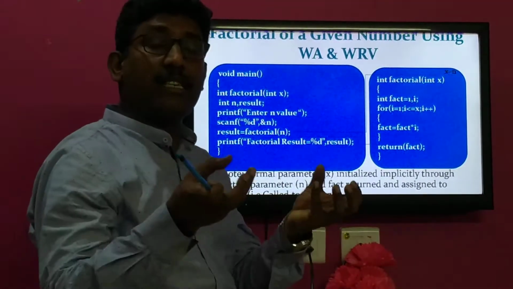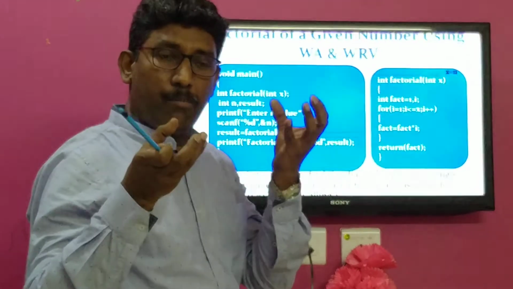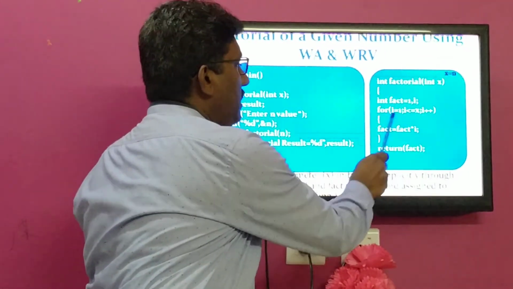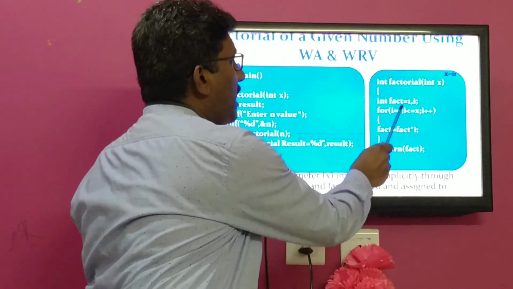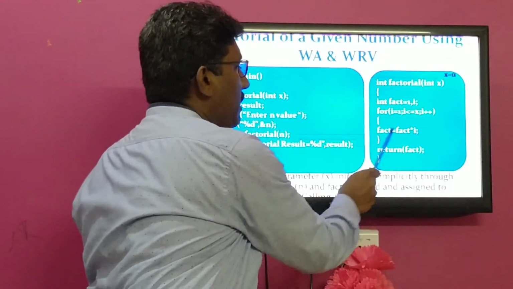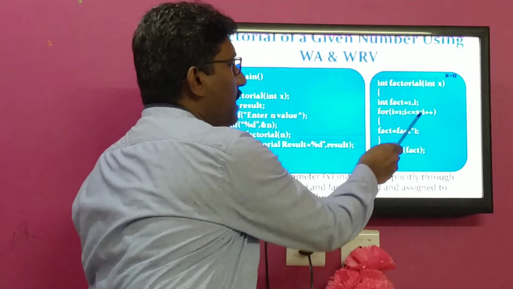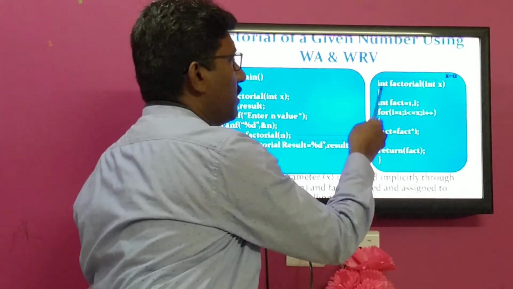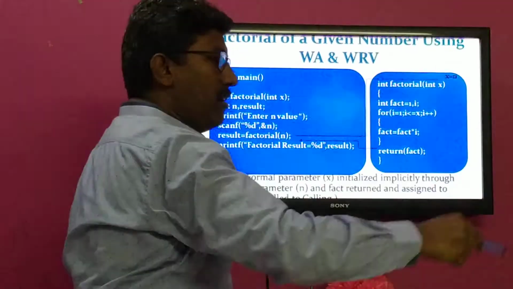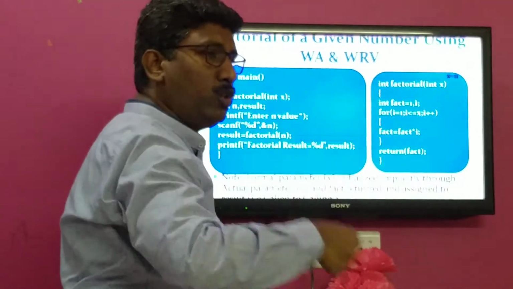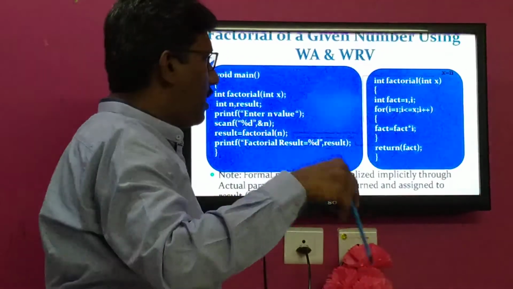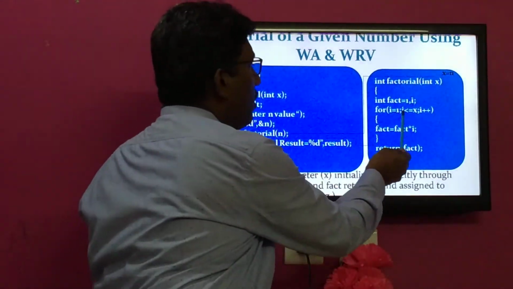What is the value of x? Let us consider I want to find the factorial of the number 5. Then the x value will be 5. Then these statements will be executed 1 to 5 times. Initially the fact value is 1 and the i value is also 1, so 1 into 1 will be stored in fact. Next, i plus plus, i is 2, into the previous value 1. Then next, 1 into 2 into 3 into 4 into 5 like that. These values will be multiplied until the i value becomes 5.